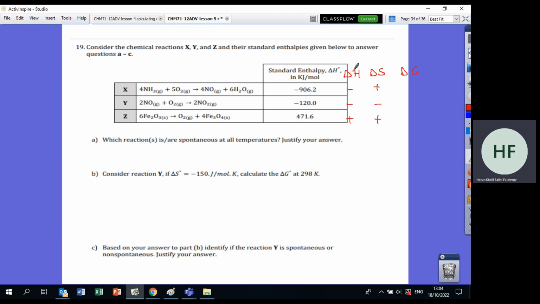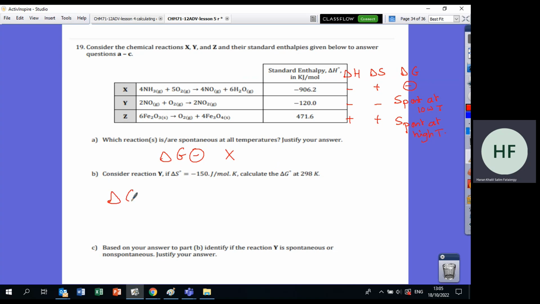Now delta G: minus is spontaneous at low temperature, plus is spontaneous at high temperature. Which reaction is spontaneous at all temperatures means delta G is negative. It does not need energy, so X.